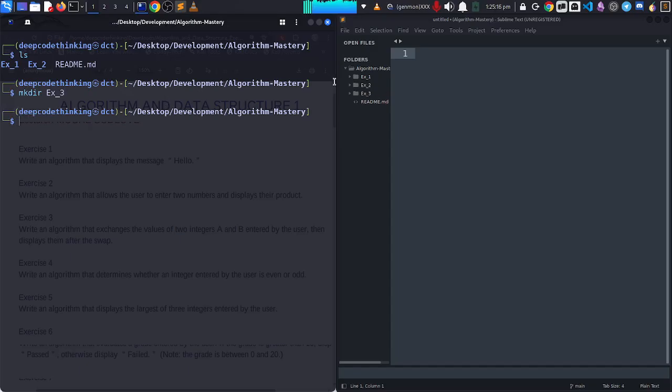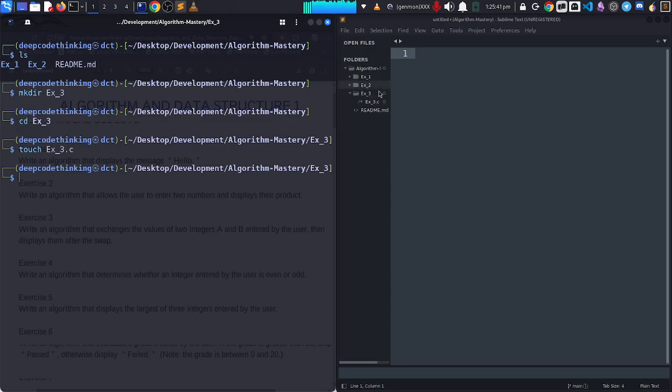Right, as you can see here in my Sublime Text, the exercise 3 folder has been created. Let me enter inside exercise 3. Now I want to create a C file, so it's going to be exercise3.c. Okay, now in here you can see that exercise3.c has been created.